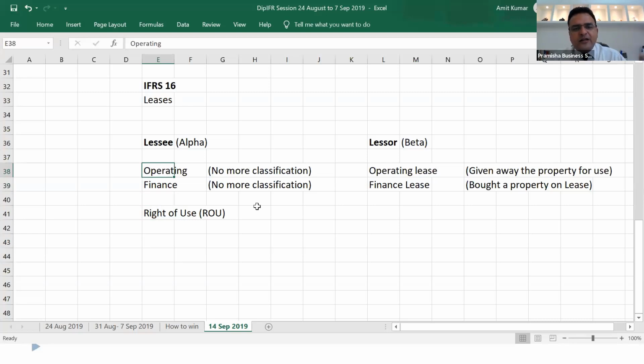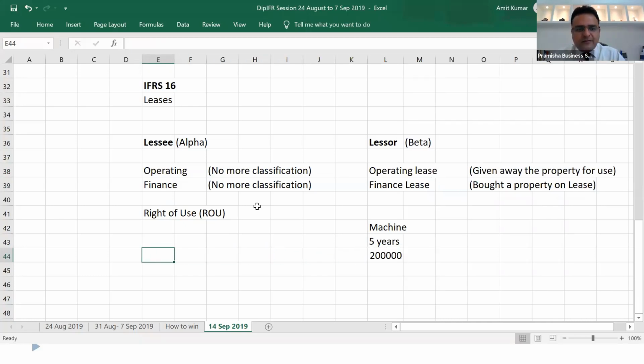Now they'll not be recording any operating or finance classification. They'll be simply recording, if one party has given a machine on rent and the useful life is 5 years and the value is 200,000, if it is given on lease to them for 3 years, they'll record right of use of the property for 3 years.